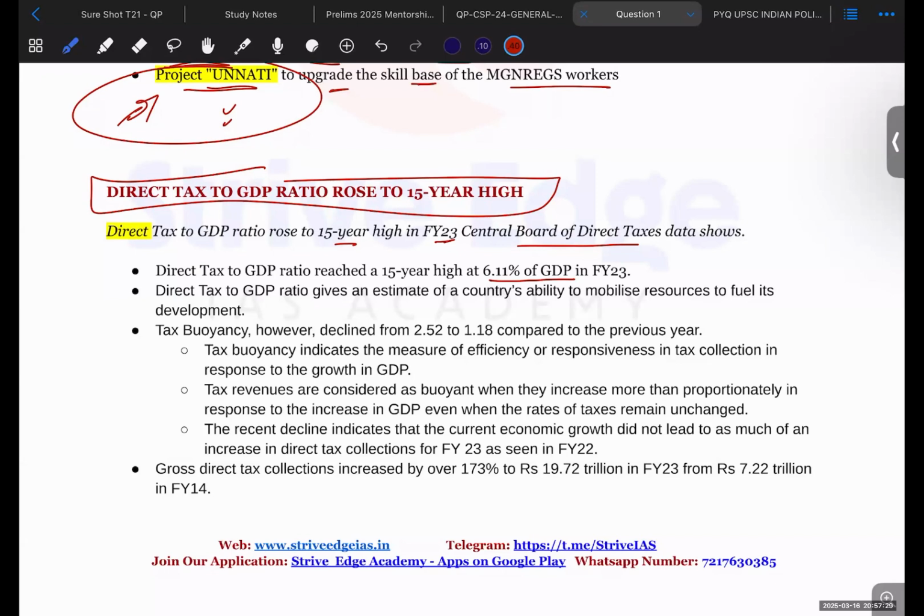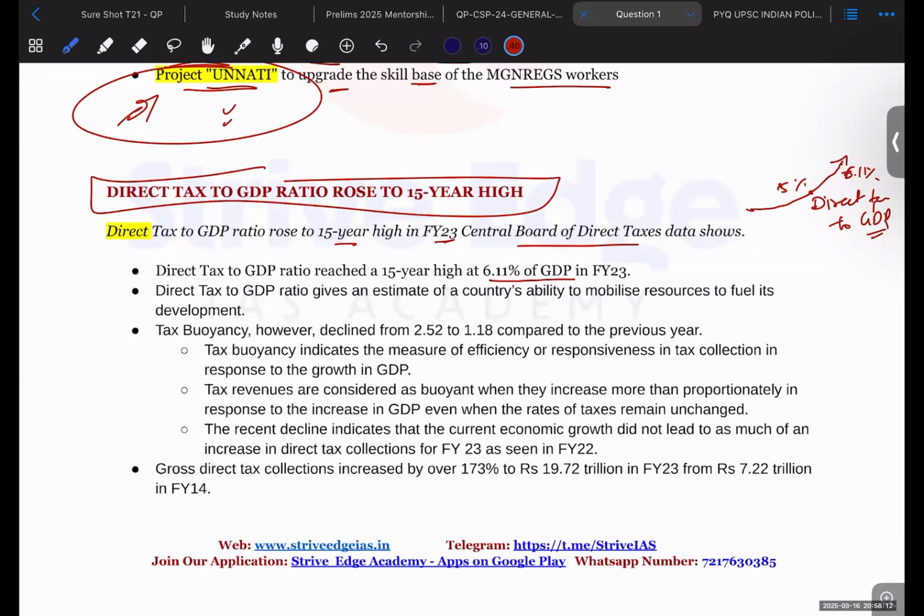So in recent years, what has actually happened is that there's an uptick, or an increasing trend, being seen in the direct tax to GDP ratio. Okay, so before it, in 2021, it was approximately 5%, and now in 2023, it has reached 6.11%. So you should be familiar with the data that this direct tax to GDP ratio is increasing in India. So direct tax to GDP ratio reached a 15-year high.